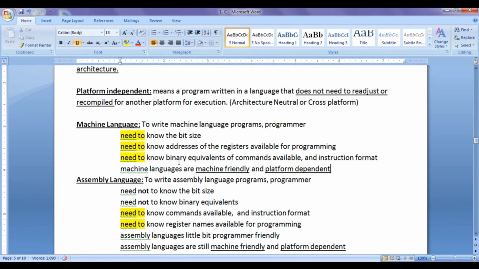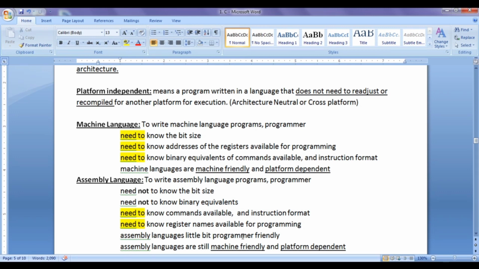To create more programmer-friendly languages, we created assembly language. Assembly language contains English-like statements instead of zeros and ones. To write assembly language programs, the programmer need not worry about the bit size of the platform or the binary equivalents. The programmer just needs to know the commands available and the instruction format, and the register names instead of their addresses.